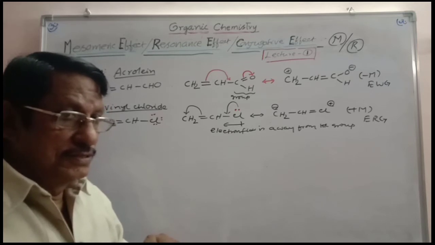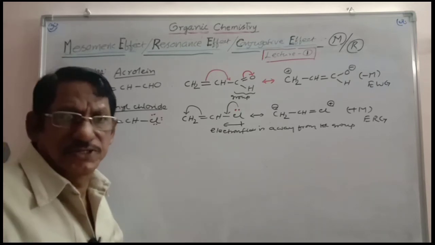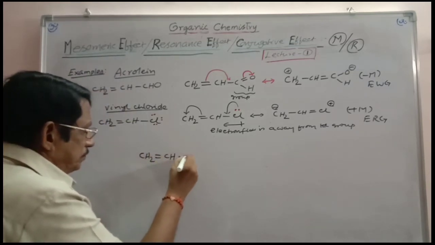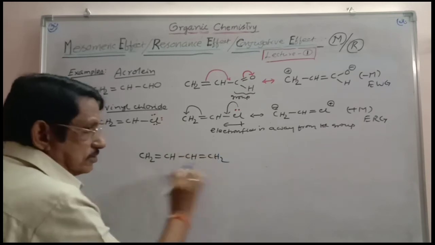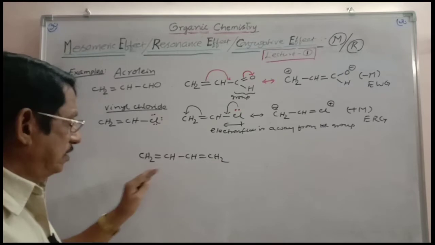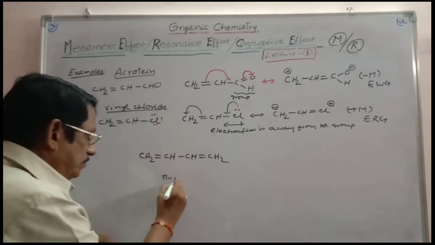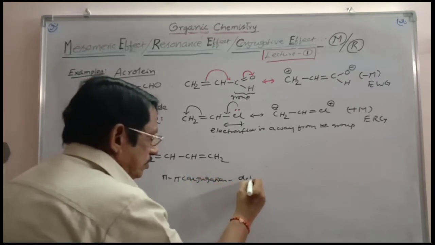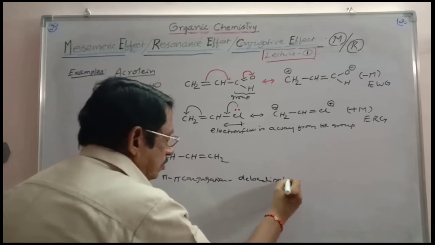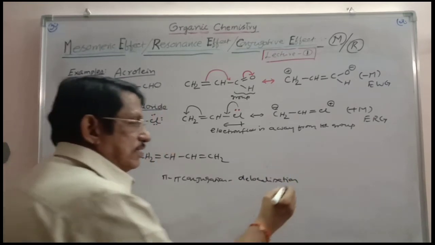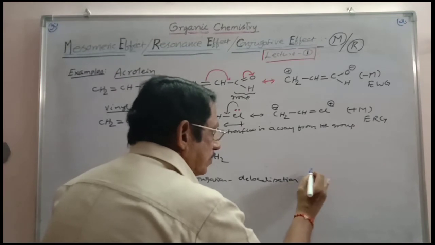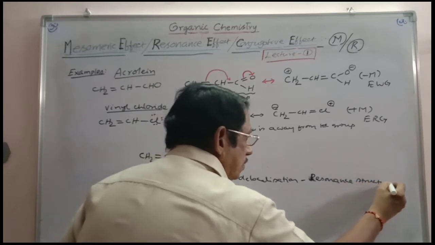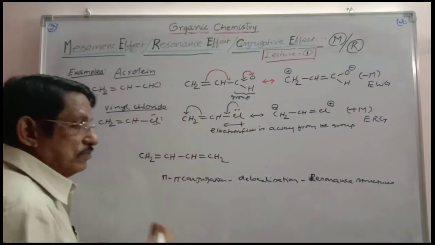Resonance does not completely depend upon the mesomeric effect. You can take, for example, this example. Already discussed in localized and delocalized bonds, please refer to it. This example was taken. All the carbons are sp2 carbons. There is pi-pi conjugation. So it undergoes delocalization. Where there is pi-pi conjugation, there is delocalization. And so in the case of the mesomeric effect also delocalization is there. But the delocalization concept is better understood through resonance structures. When there is delocalization, we can write the resonance structures. Completely discussed there in that chapter.